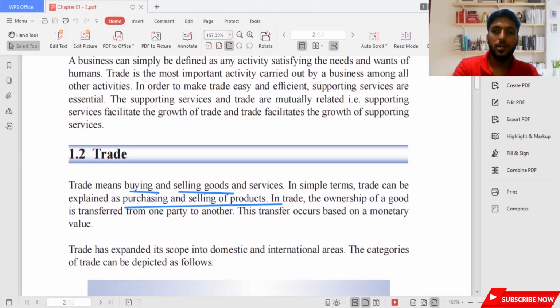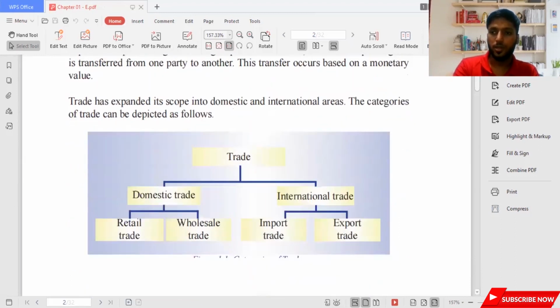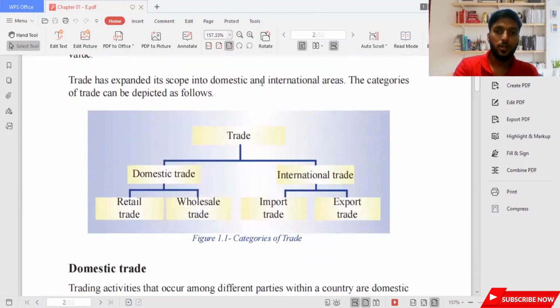Again, highly tested area. I don't know why the examiner loves this chart a lot, but still he asks this chart most probably on most of the exams. And you need to know this particular trade is divided into two things. One we say as domestic trade, the other one we say as international trade. Domestic trade is also divided into retail trade and wholesale trade. When it comes to international trade, they divide it into import and export.